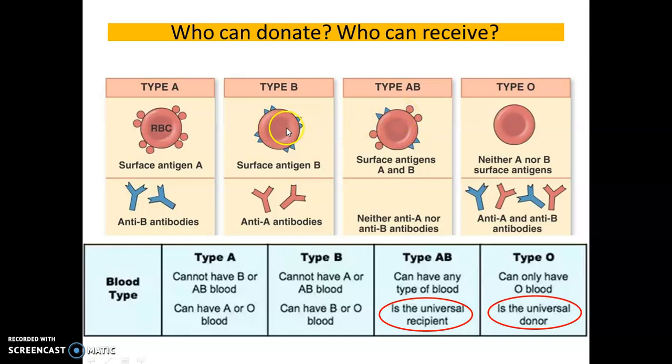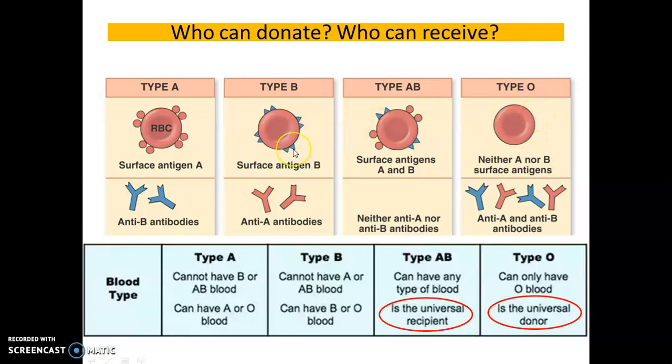So he cannot receive blood from B blood type and AB blood type. So A blood type individuals can receive blood only from A or O blood type. Then coming to the case of B blood group. A B blood group individual can receive blood only from B blood group and from an O blood type person.